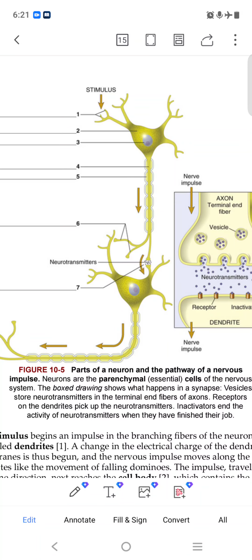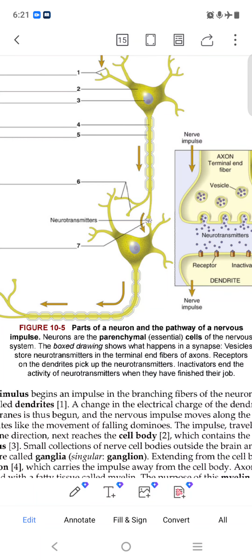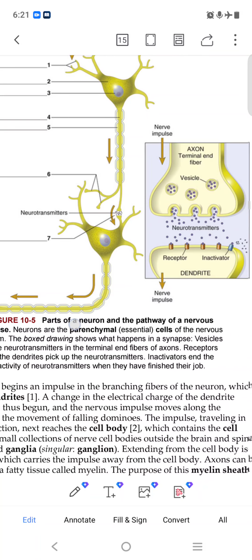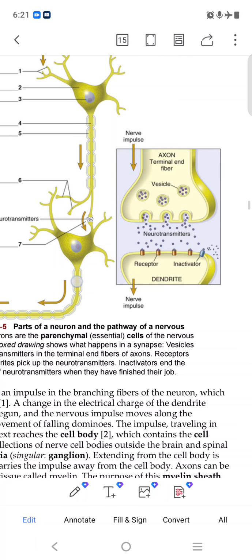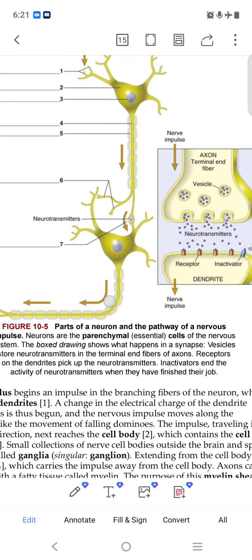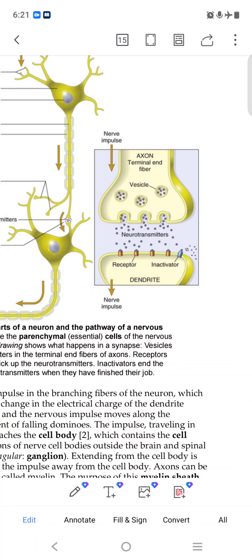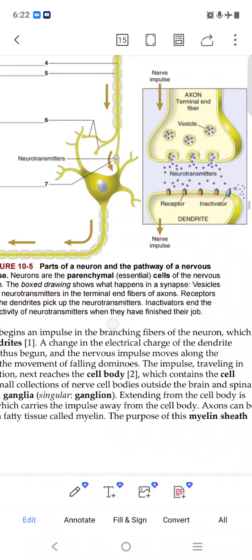Okay, then it will travel like this, and there is a gap in between that. You can see the neurotransmitter is there, here in the big picture. So in this, the axon terminal and fiber are there. The nerve impulse comes and it will provide like this to a small receptor. So here, on the other side, now it is a receptor. So they will catch the signal and provide the nervous impulses.